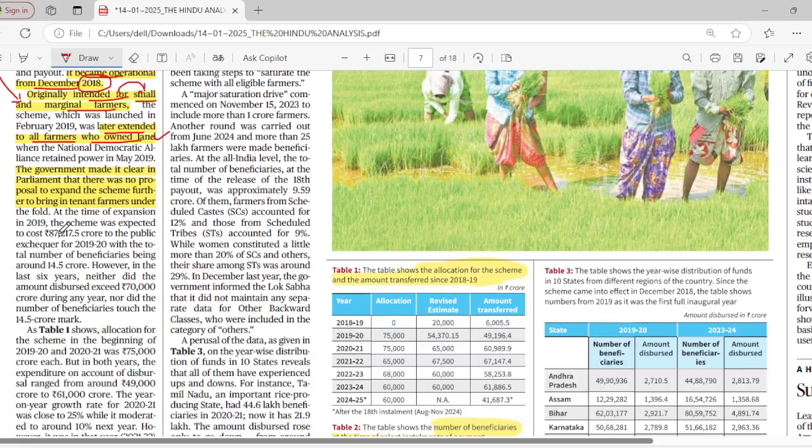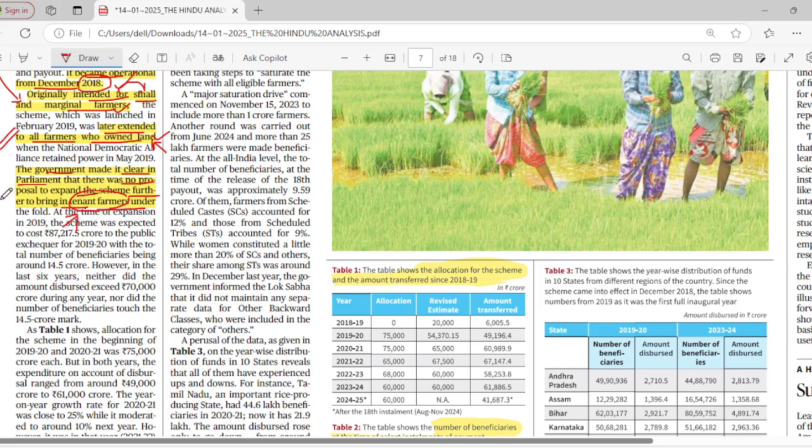Understood? What the government is saying nowadays, it made clear in parliament that there is no proposal to expand the scheme further to bring tenant farmers under it. The government is saying we have already included lots of farmers, whether small farmers, marginal farmers, or all farmers who have land. But tenant farmers, those who cultivate by taking other people's land on rent, okay, they take rental land, cultivate and harvest the crops and everything. For them we call them tenant farmers.